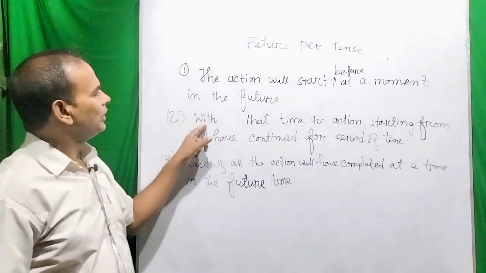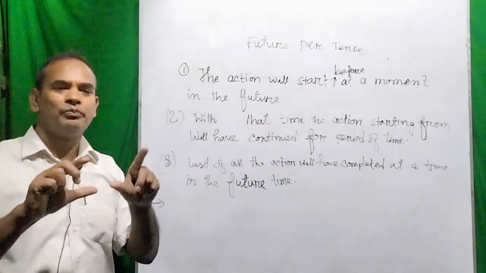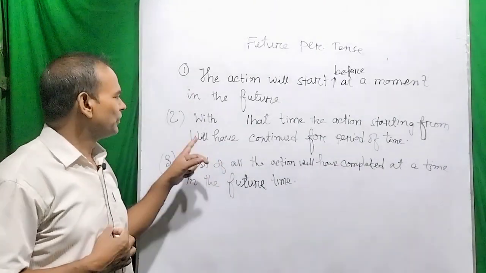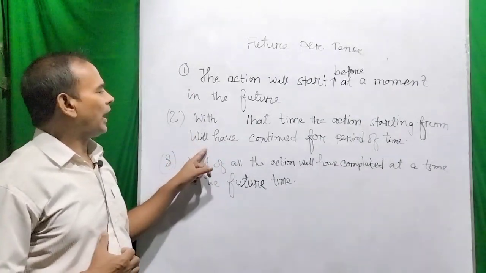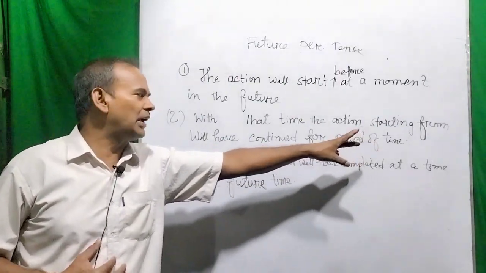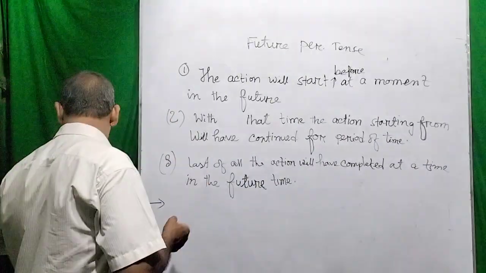So the action will start from a point of time or a specific time, and from that time the action will have continued for a period of time.